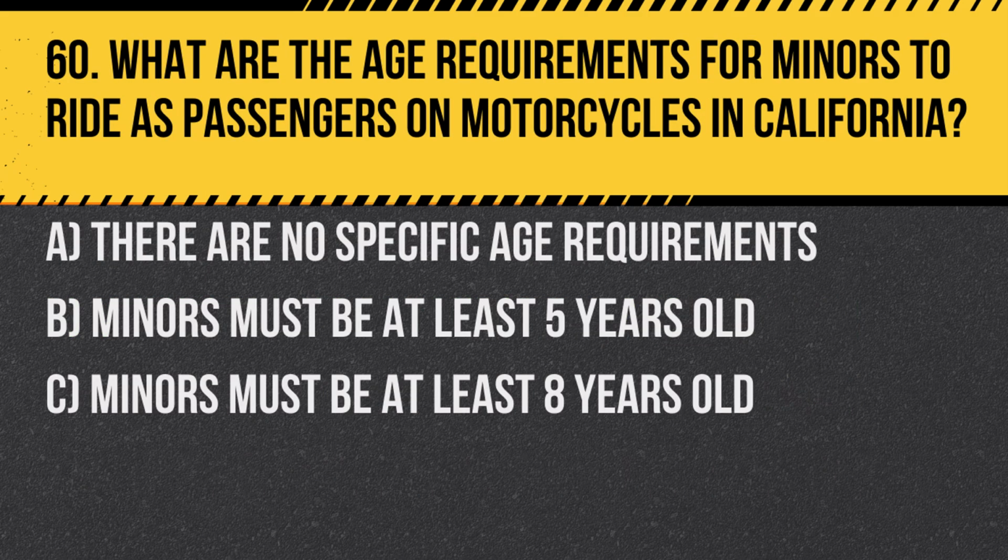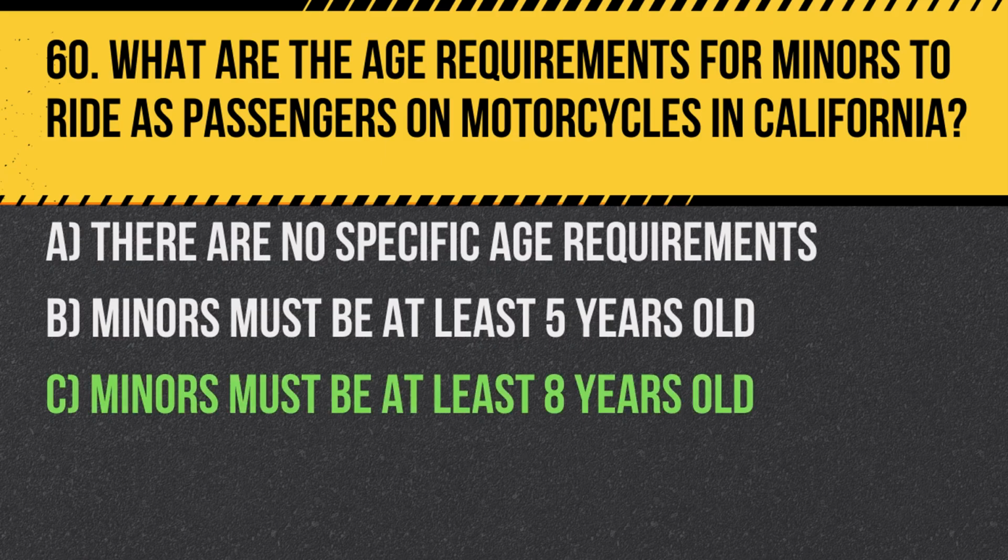Question 60. What are the age requirements for minors to ride as passengers on motorcycles in California? A. There are no specific age requirements. B. Minors must be at least 5 years old. C. Minors must be at least 8 years old.